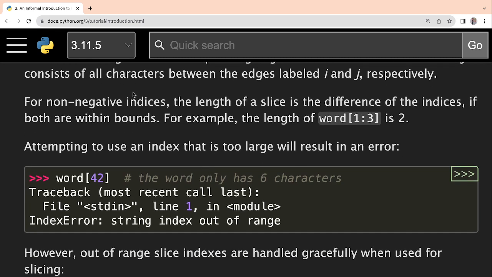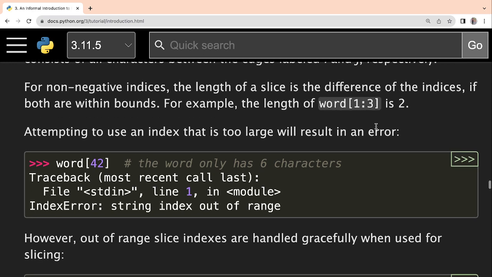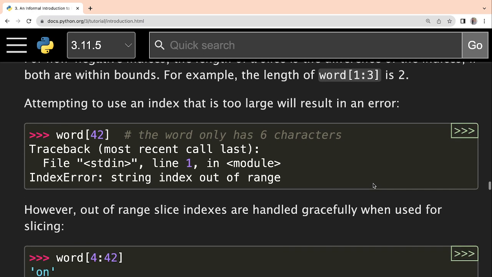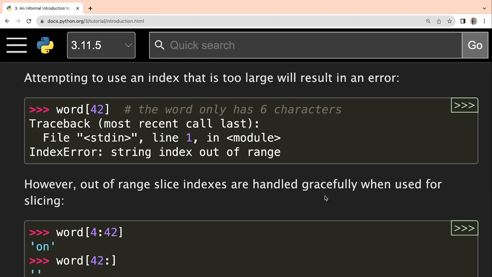Now for non-negative indices, the length of a slice is the difference of the indices. So if you have positive indices, then the length of the slice, the length of the substring, will be their difference. That means if you go from 1 to 3, then 3 minus 1, 2 characters will be printed. So by basic aptitude you can just answer this.